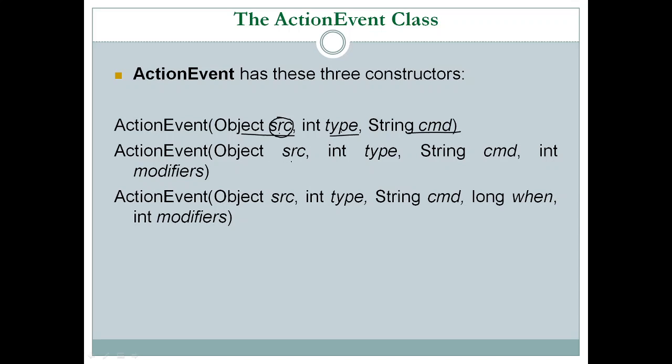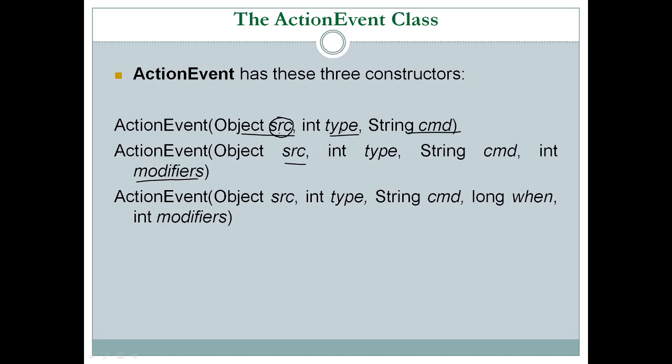The second constructor is almost the same as the first one. It includes one more parameter, that is modifiers. As we have seen modifiers in the last case, on the last slide. So this constructor takes even the modifiers as arguments. If you are holding any key like Control or Alt, that information is also sent to the constructor.